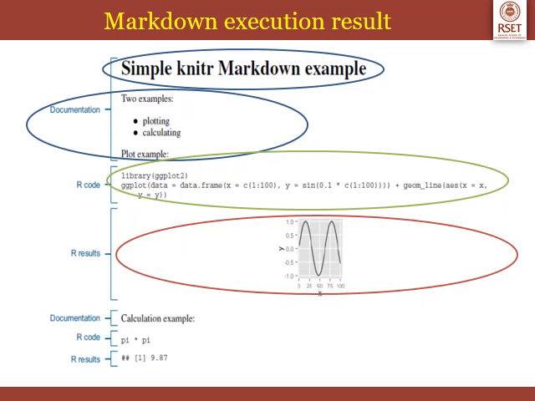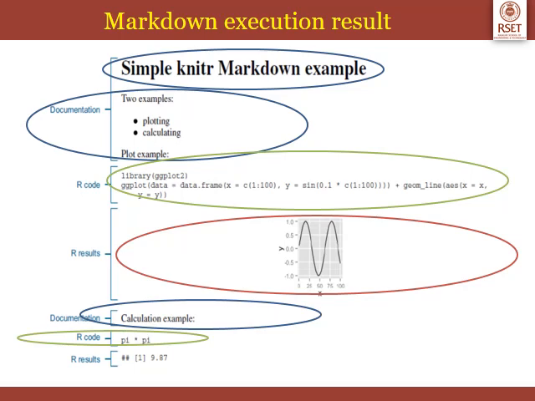Again, we had a documentation called calculation example. After that, we had started another R code chunk for doing the calculation. We had done pi into pi star pi. So that is given as an R code. Next, we have the result of the corresponding code. So this is how your resulting R markdown file will look like.